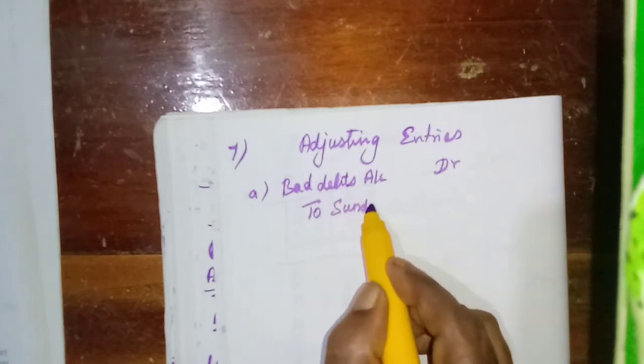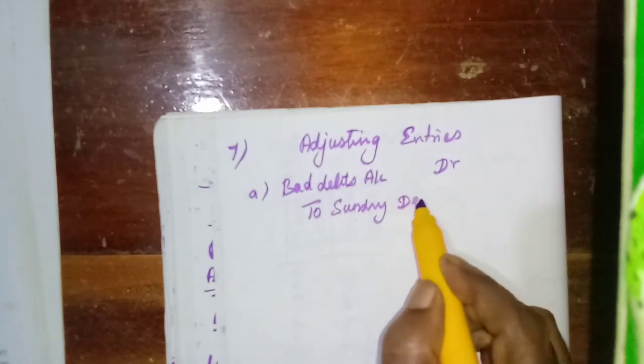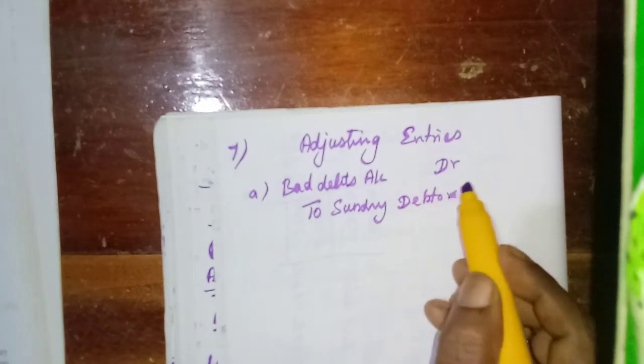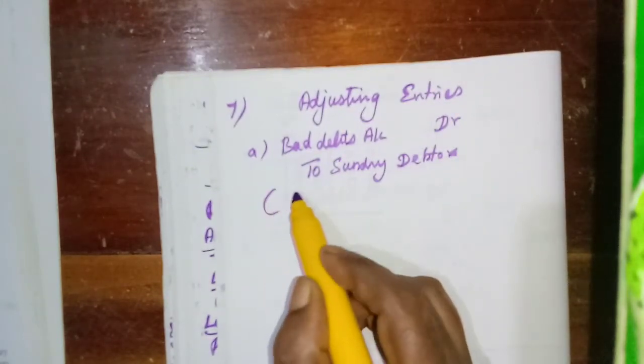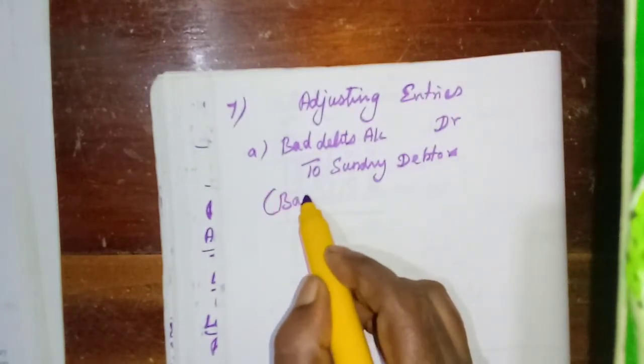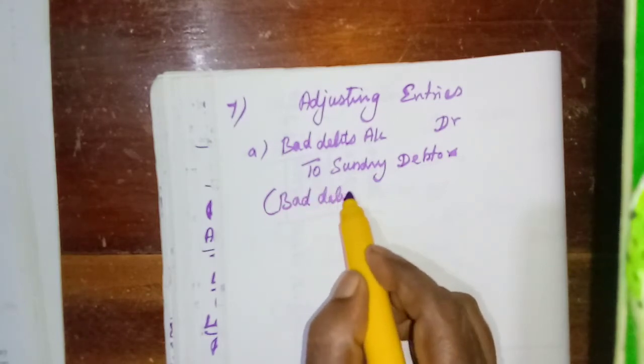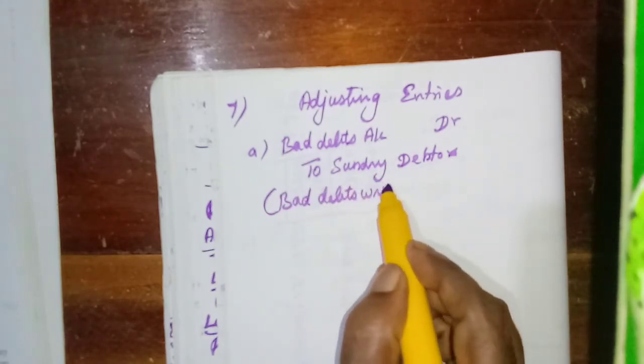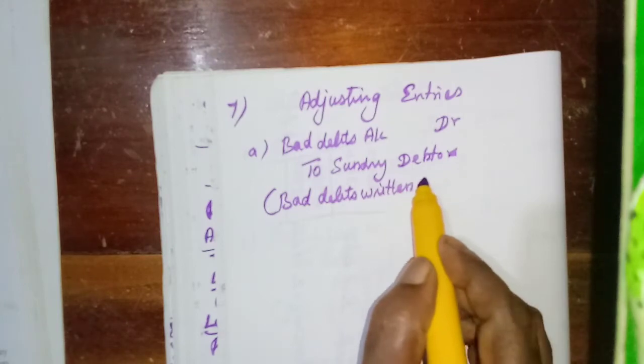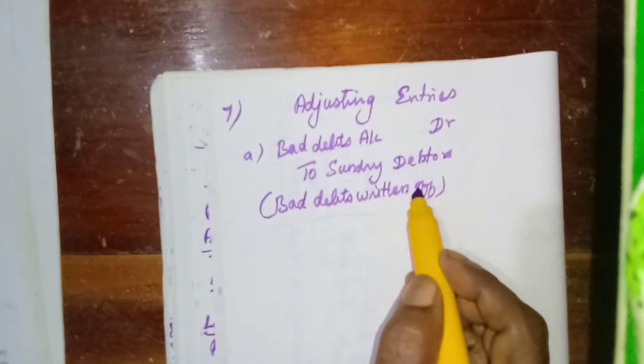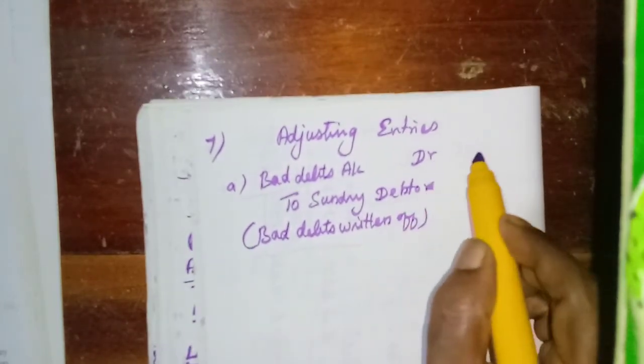Sundry debtors must be credited. Then, bad debts written off. How much? 3,000.